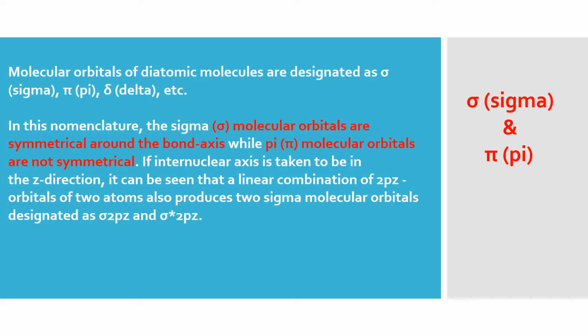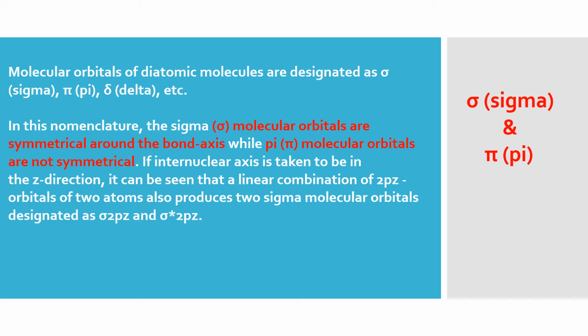Now the molecular orbitals of diatomic molecules, because we are going to discuss diatomic molecules here, are designated as sigma, pi, delta, etc. Basically we will be making use of sigma and pi MOs in making the MO diagram.